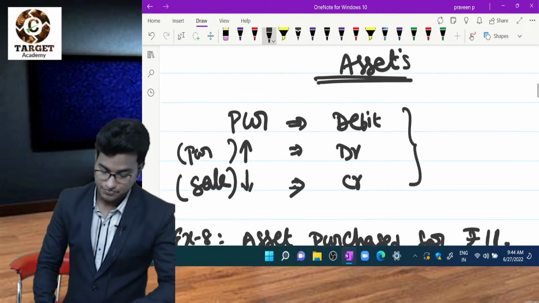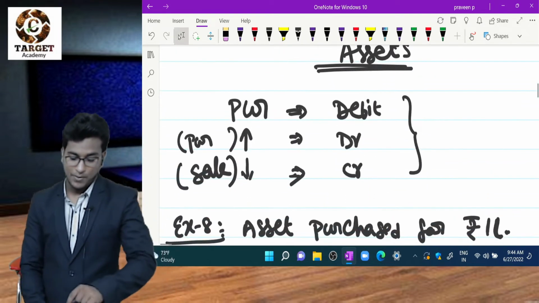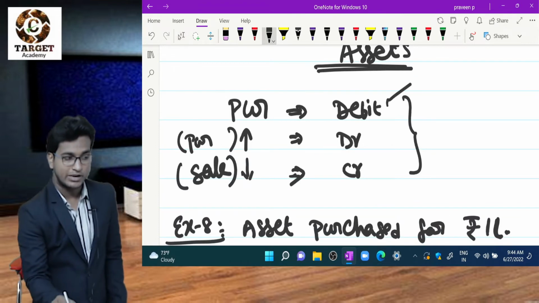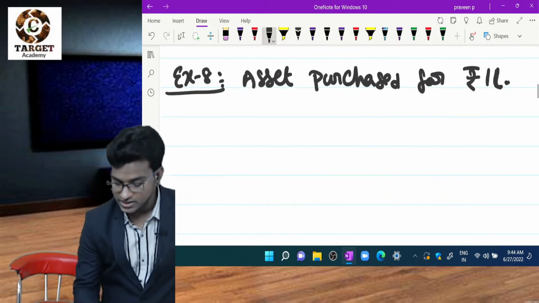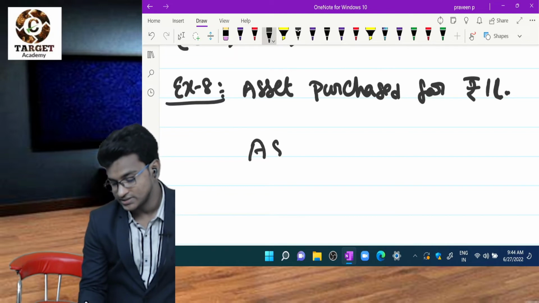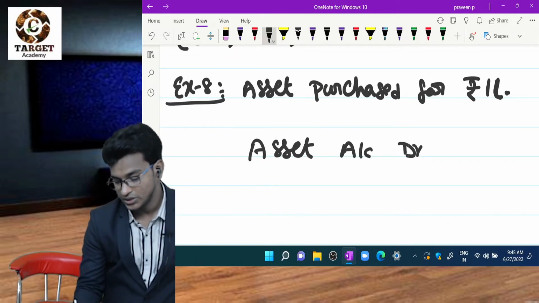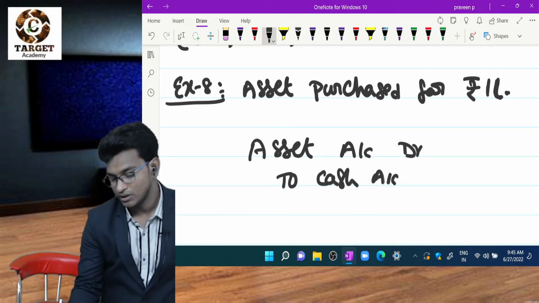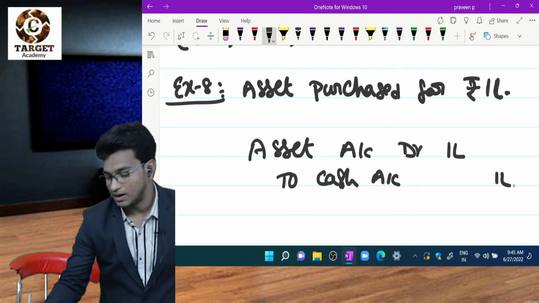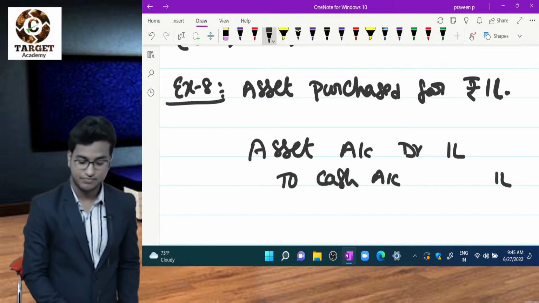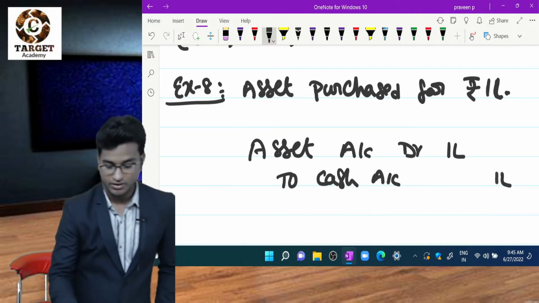So asset purchase, what we have to do? We have to debit asset. So what is the journal entry? Asset account debit to cash account, 1 lakh. This is the entry.